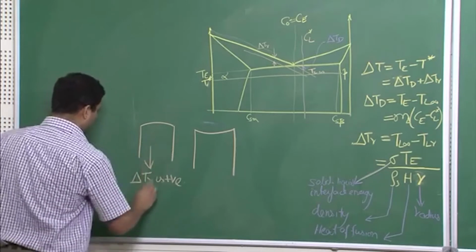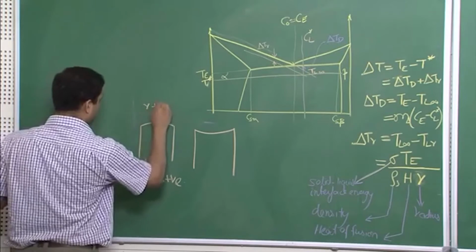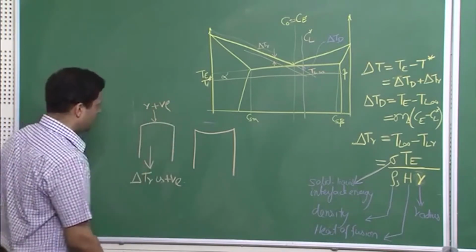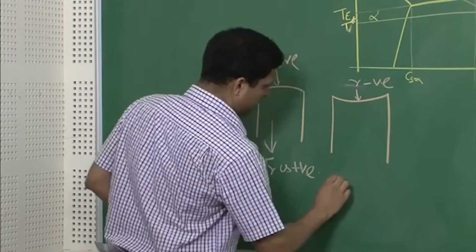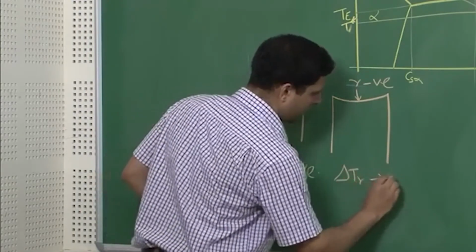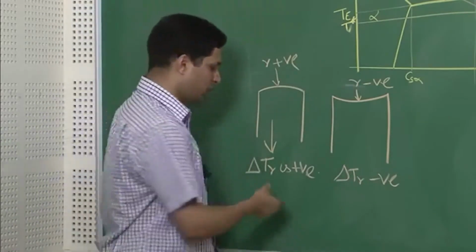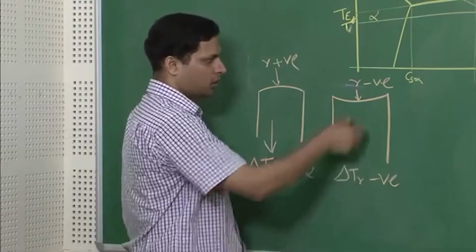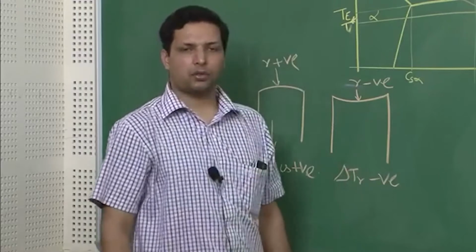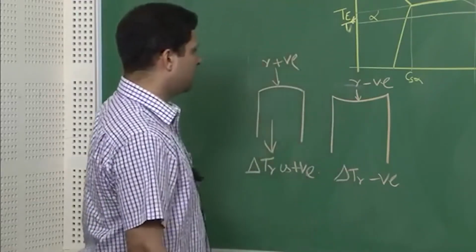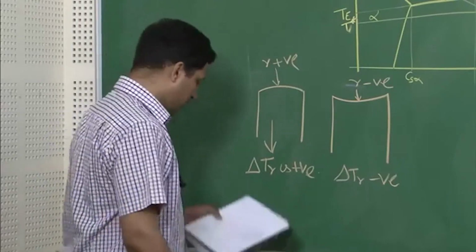So when R is positive, delta TR is positive. When R is negative, delta TR is negative, and it can also have values in between. Even in positive, it can have different magnitudes to change the delta TR magnitude, even though it will be positive. Similarly, R can be negative with different magnitudes to change the overall magnitude of delta TR, and that is how it will again be able to adjust the temperature difference.